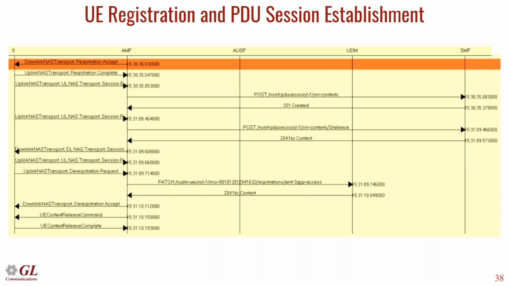Once all the resources are ready, it establishes a data path from UE to gNB and from gNB to UPF, and this completes the session allocation procedure.